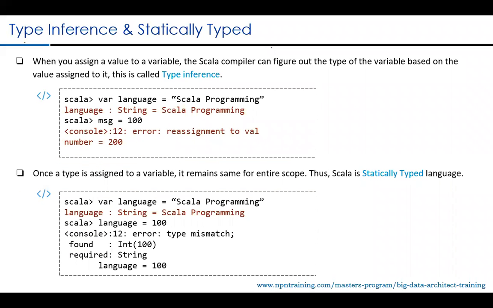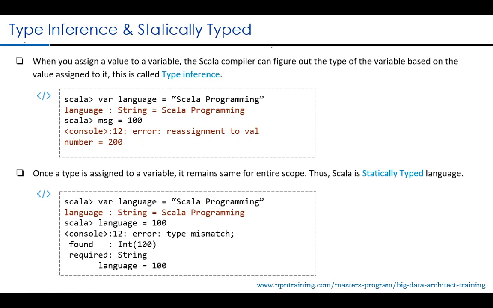So that is what I meant by statically typed. This is something very important. Scala is a statically typed language. It is not a dynamically typed language. In a dynamically typed language, you can modify the type at runtime, just like languages like Python allow you to modify the type also, whereas Scala is a statically typed language. Once you assign a type to a variable, it remains the same type in the entire scope. It cannot be modified. Only the value can be modified, not the type.